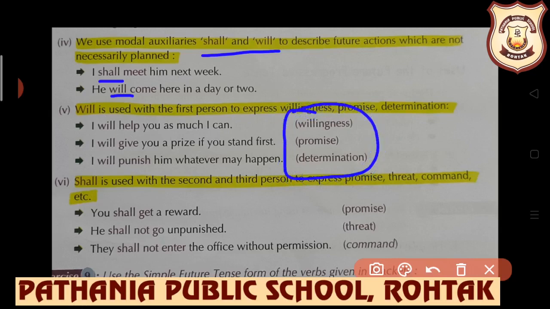In these cases, will is used with I. And the same thing with shall. Shall is used with I and we. But in some cases, with second and third person also, shall is used. And these cases are any kind of promise, any kind of threat or command.